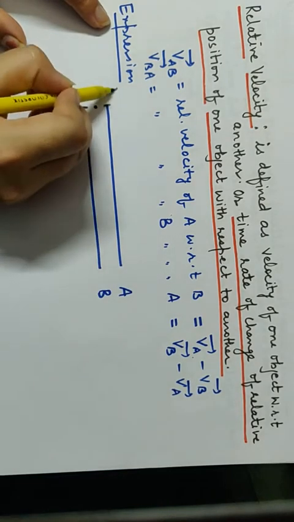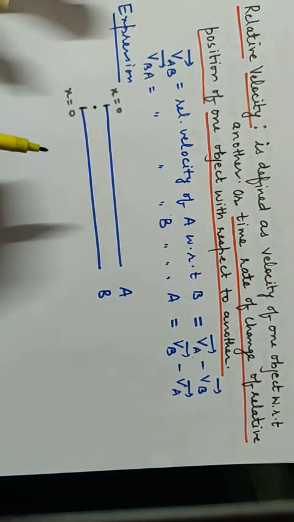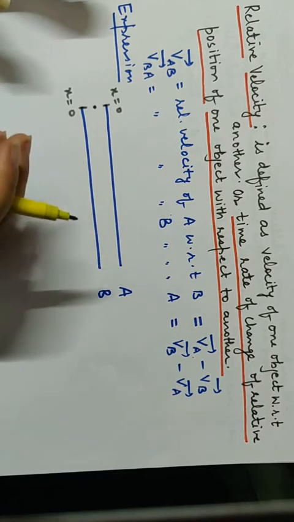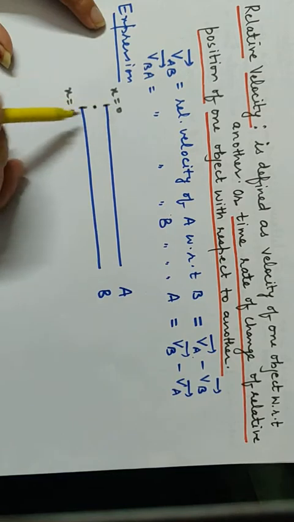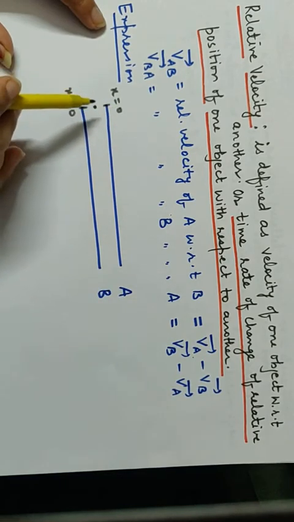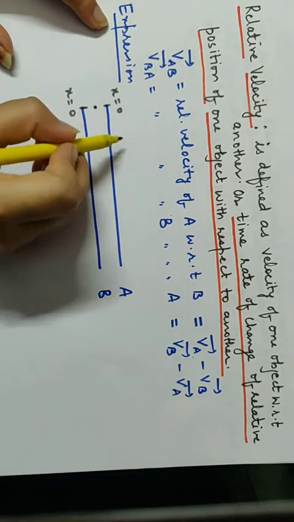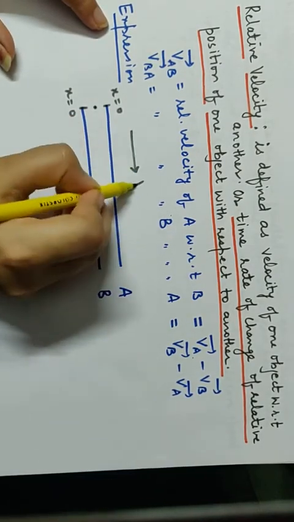So this is the position x is equal to 0. Is there any initial distance between A and B? No. Both are standing parallel, and both are standing near the observer. So the distance with respect to each other is also 0, and the distance with respect to the observer is also 0. Now A starts moving. Suppose the speed of A is VA.